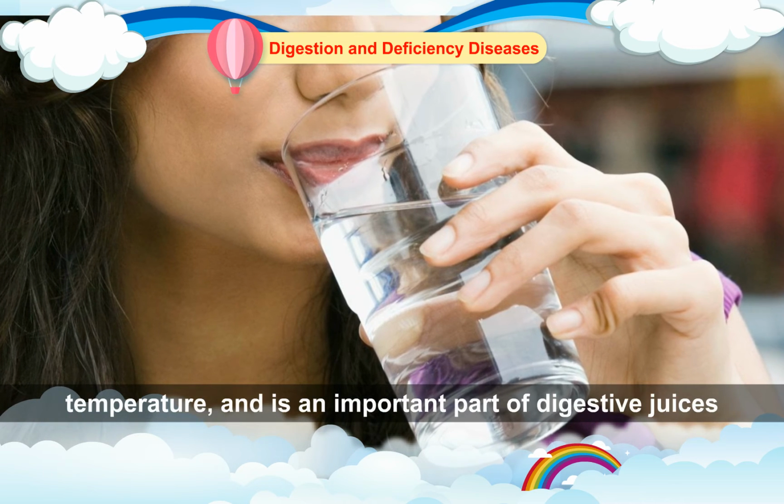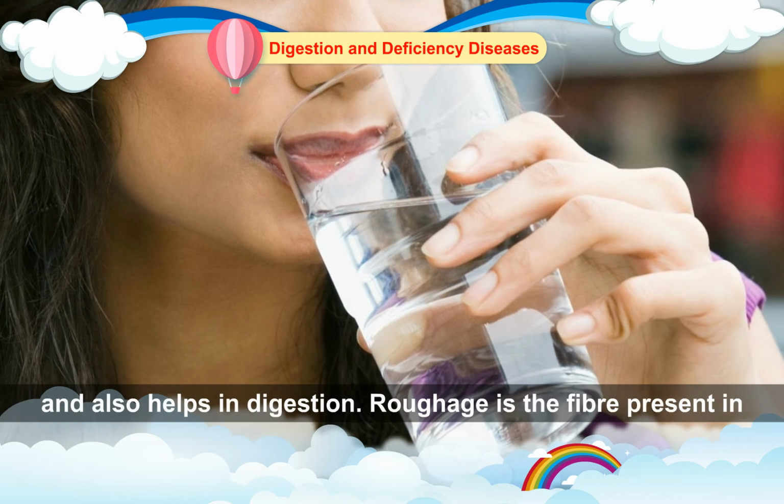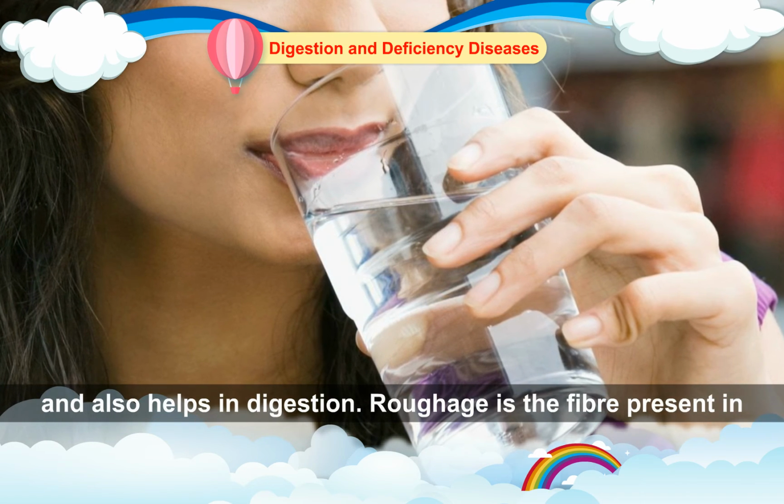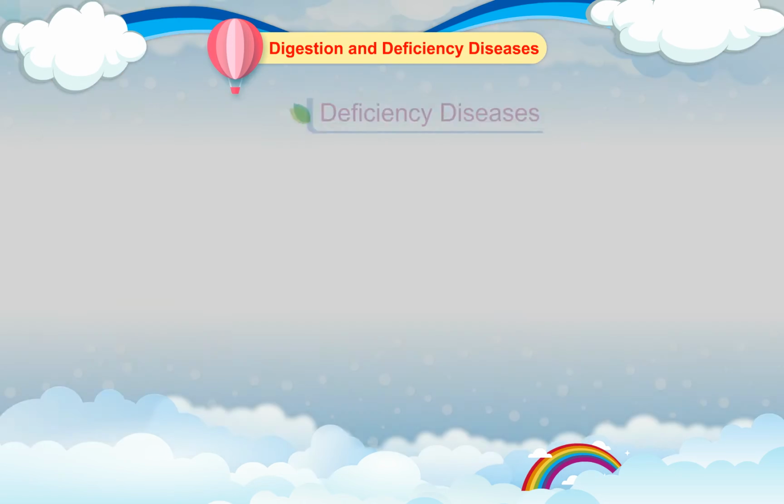Water helps to maintain the body temperature and is an important part of digestive juices and also helps in digestion. Roughage is the fiber present in the food. It helps the body to eliminate wastes.